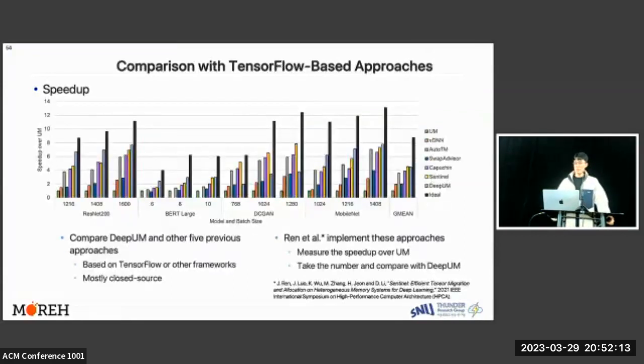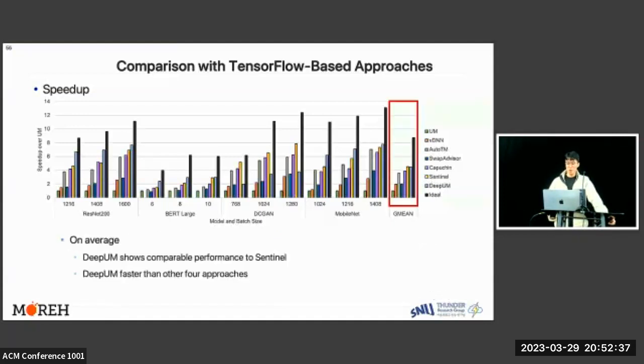This figure compares the speedup of DeepUM and 5 other previous approaches. These 5 approaches are based on TensorFlow or other frameworks and are mostly closed source. However, Ren et al. implemented these approaches in TensorFlow and measured the speedup over UM. Thus, we take the numbers and compare them with the speedup of DeepUM over UM. On average, DeepUM shows comparable performance to Sentinel and is faster than other previous approaches.